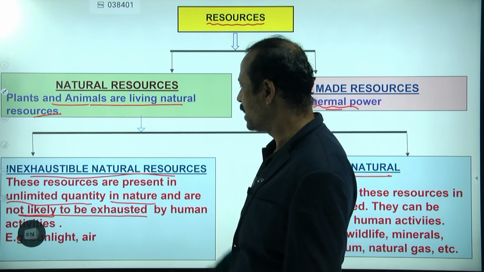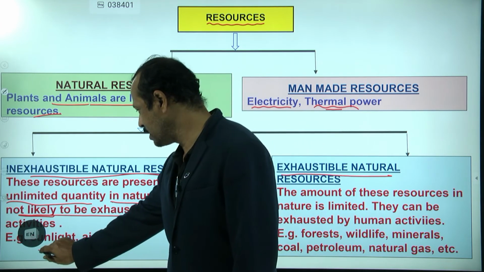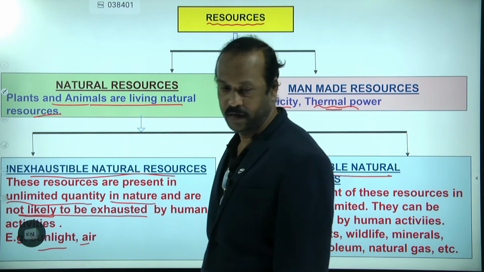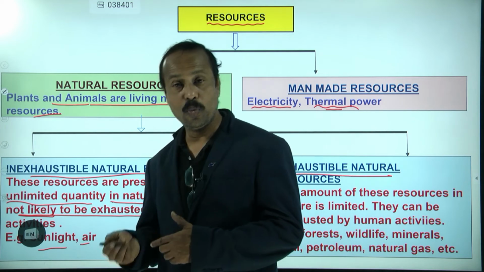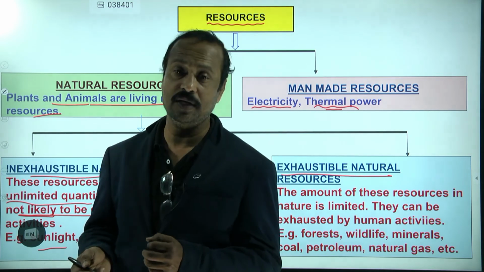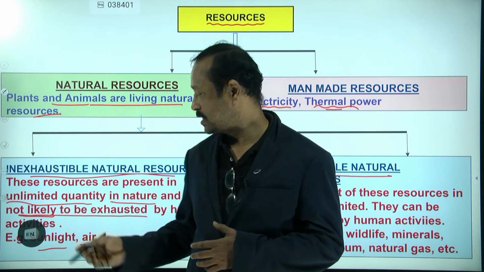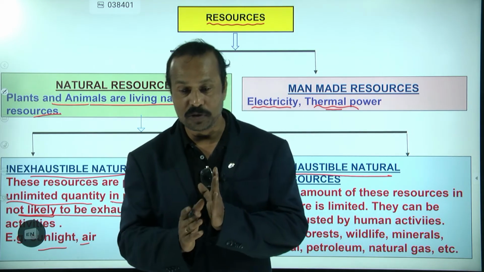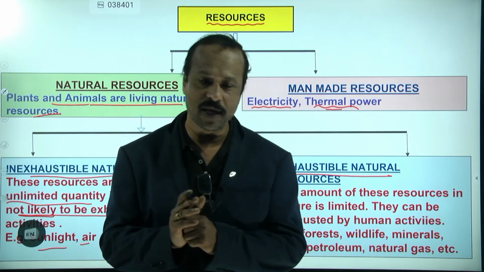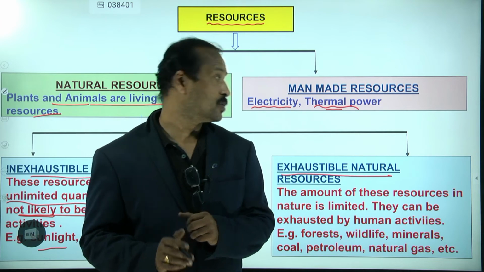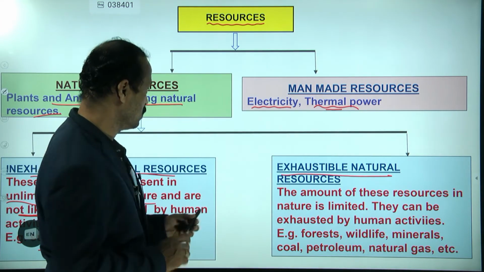These are called inexhaustible resources. Examples: sunlight, air. Air is used for wind energy, sunlight for solar energy, tides for tidal energy. Now we have to learn to make use of them.